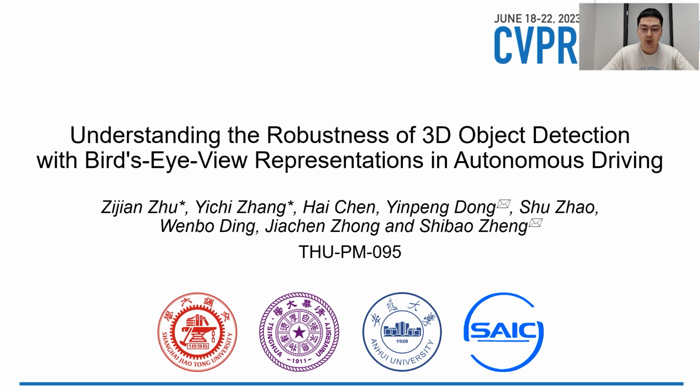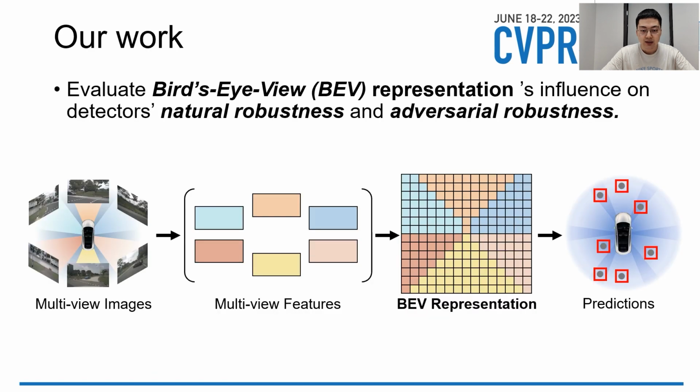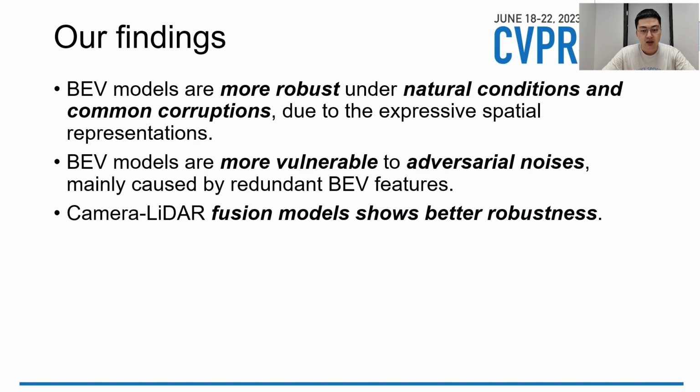Here I introduce our recent work, Understanding the Robustness of 3D Object Detection with Bird's Eye View Representations in Autonomous Driving. In this work, we evaluate BEV representations' influence on detectors' natural robustness and adversarial robustness. Here are our findings.